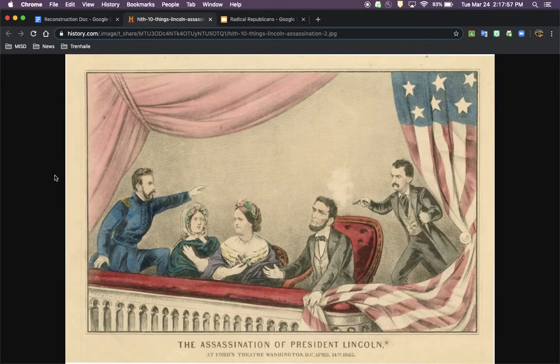And a man, John Wilkes Booth, who is this man right here, sneaks into the presidential box and assassinates Abraham Lincoln. His main intention was to try and keep the war going, even though the South had just surrendered and they couldn't continue to fight. John Wilkes Booth tried to reignite the war, but it obviously failed, and the war did not continue.